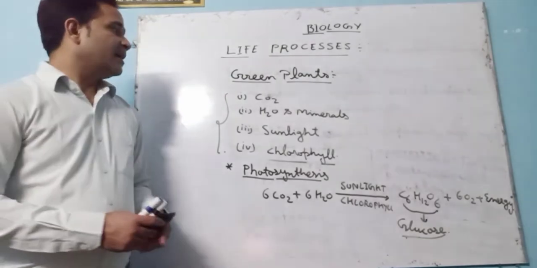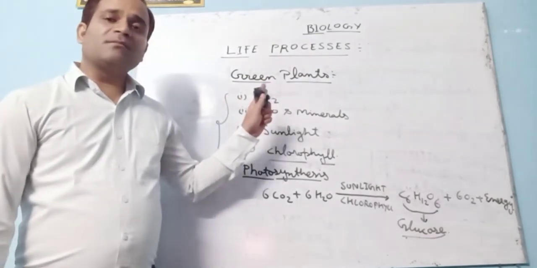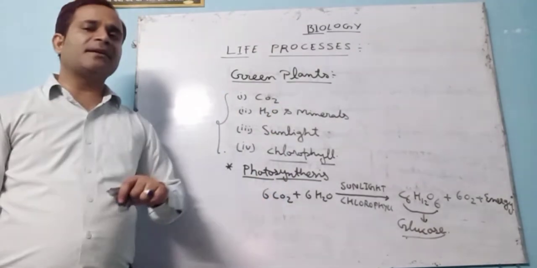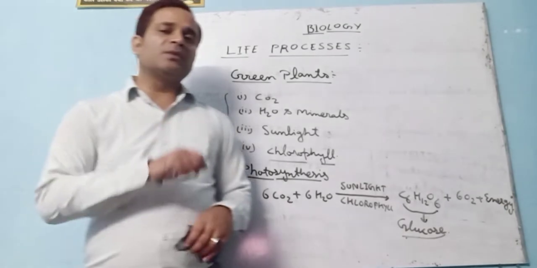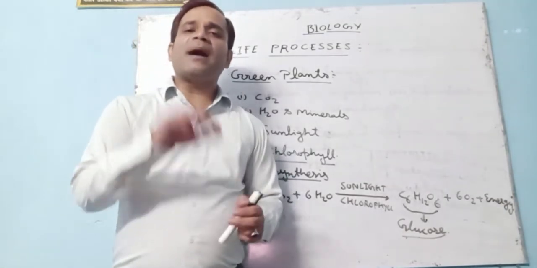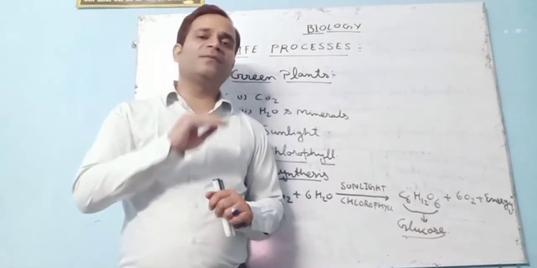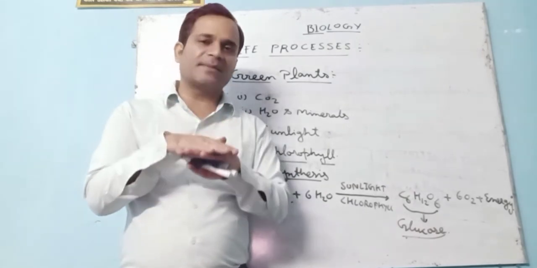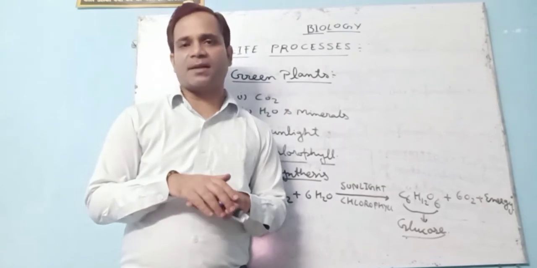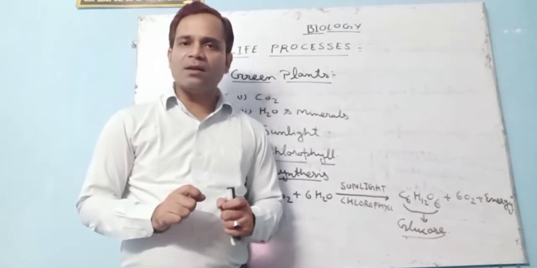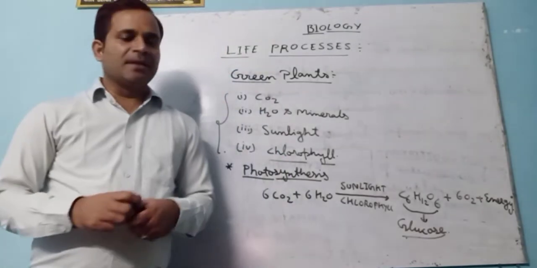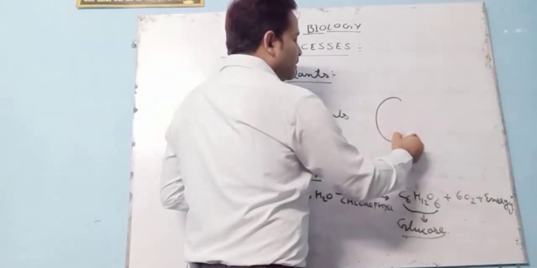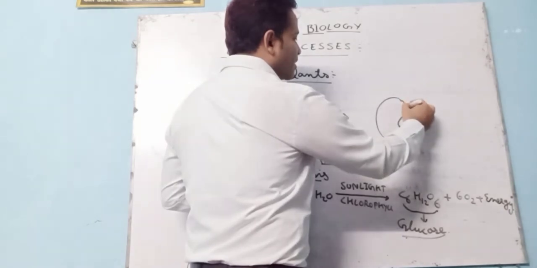So carbon dioxide is taken by the plants from the atmosphere. How is this carbon dioxide taken by the plants? As you know, students, there are minute openings on the surface of the basal region of the leaves, that are termed stomata. Stomata is plural, stoma is what? Singular. So a stoma is a bean shape like structure.